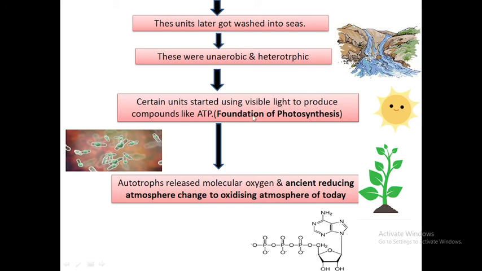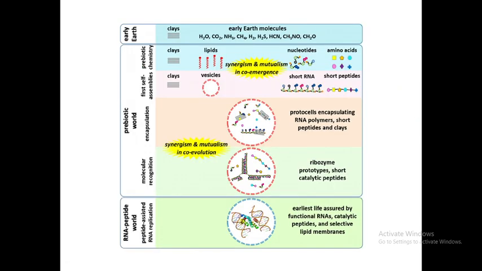After several years, certain units formed in this water which had the ability to use the light coming from the sun, and there was a formation of ATP. So this was the foundation step for photosynthesis, which laid the foundation of plants. From this point, the autotrophs developed. Then they started to release oxygen into the environment. So the ancient reducing environment was converted into an oxidizing environment, similar to our environment today.